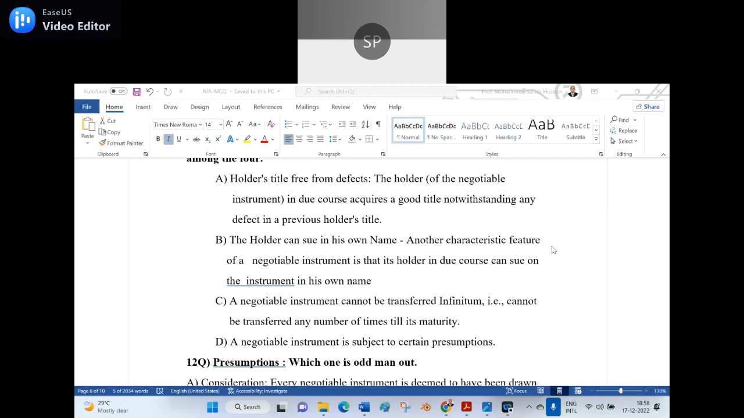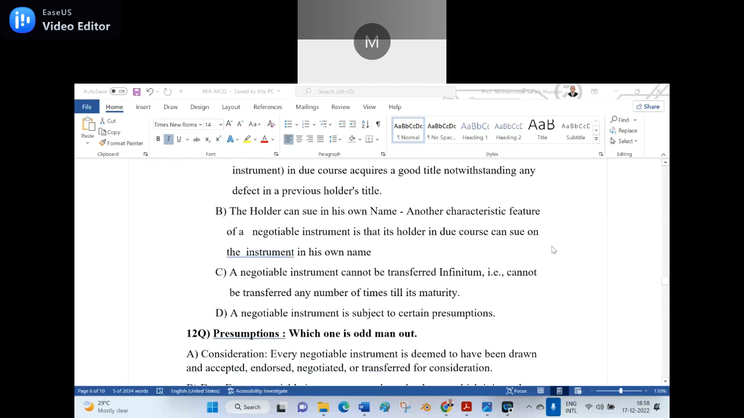So what should be the right answer in that place? It should not be that it can be transferred only once. It is transferable infinitely till it reaches its maturity. I repeat, the negotiable instrument can be transferred infinitely. That is, it can be transferred any number of times till its maturity. Is it clear? Yes, sir. That is the wrong statement which I made there.